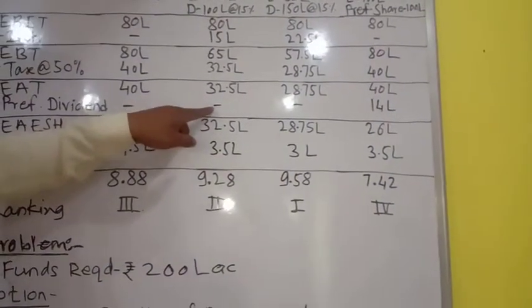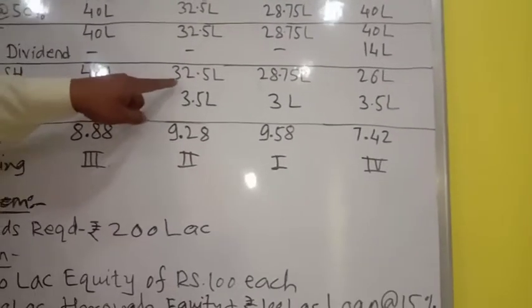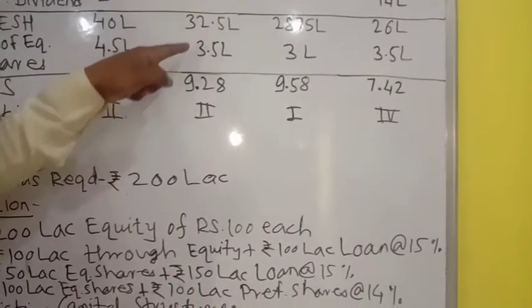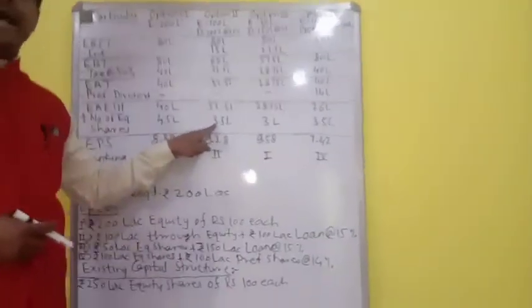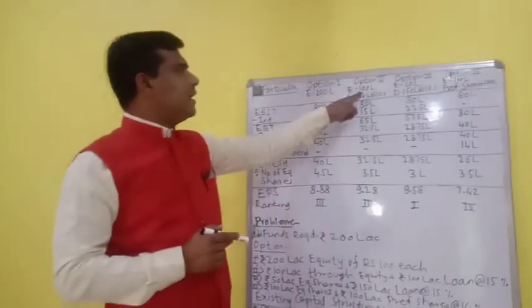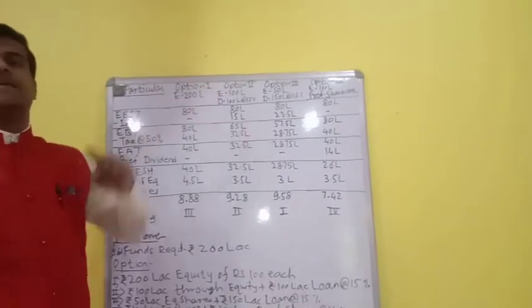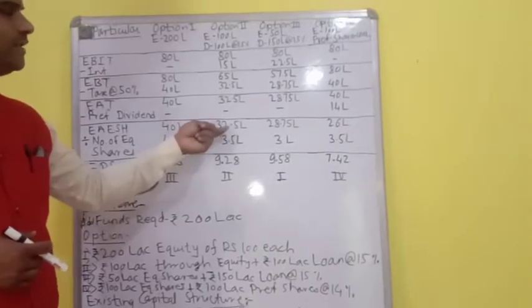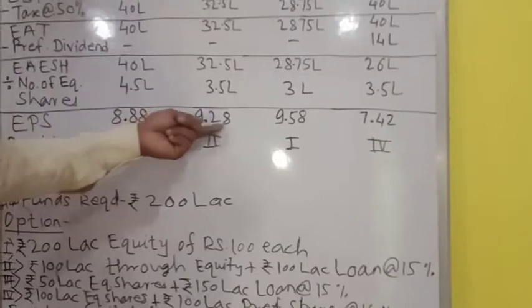And as there is no preference share, there is no preference dividend, so it is dash. So earnings available to equity shareholders comes to rupees 32.5 lakh. If you divide the same by the number of equity shares, in this case the total number of equity shares comes to 3.5 lakh. How does that come? Existing 2.5 lakh equity shares plus an additional 1 lakh equity shares, because you are going to raise 100 lakh rupees through equity shares at rupees 100 each. So total number of equity shares comes to 3.5 lakh. And once you divide this 32.5 lakh by 3.5 lakh, you get the earning per share of 9.28 in case of option number 2.